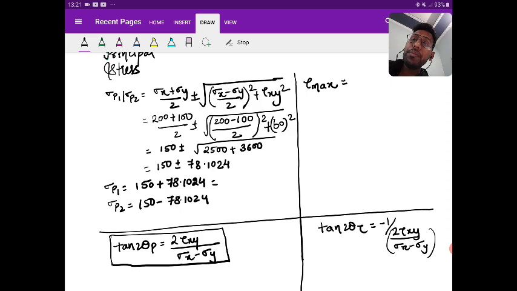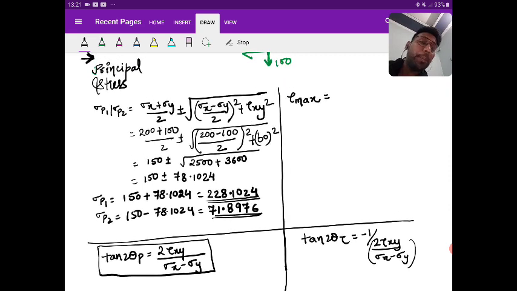You are obtaining 228.1024, and next you are getting 71.8976. Okay, so this is sigma p1, p2. The answer I am getting is in megapascal.